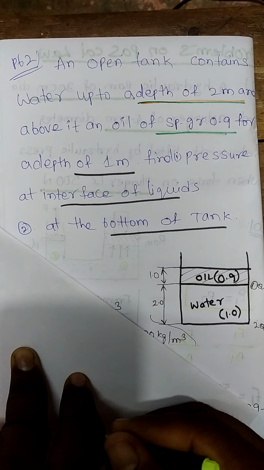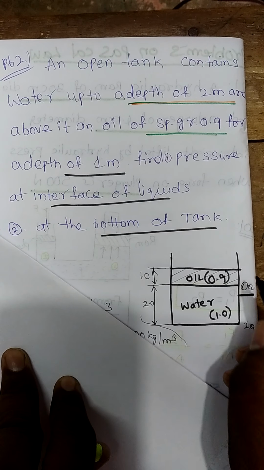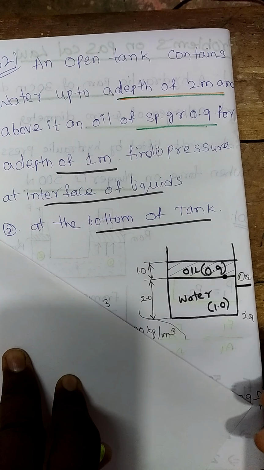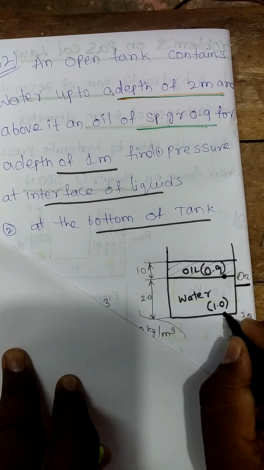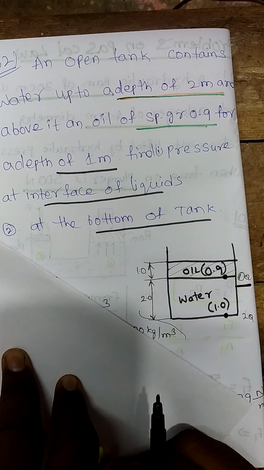What is it asking? What is the pressure at the interface? That means at the first question, that's why I wrote here 1Q. At this interface, what is the pressure? And the second question, in the bottom, what is the pressure it has? Okay, those are the two questions we have.